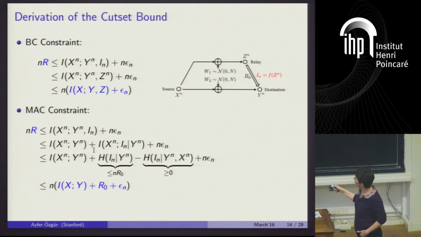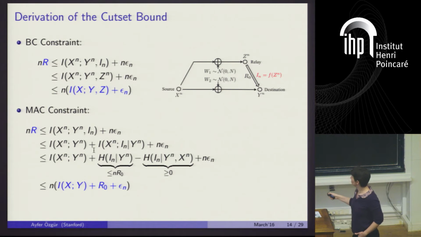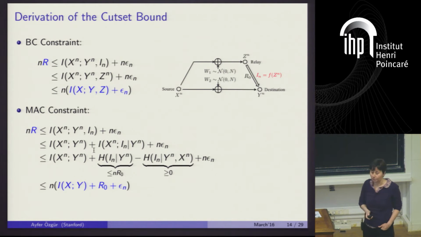In order to get the second bound, you start with the same expression, but now you will isolate this term, and then this is what you're left with, and you'll just write this as the difference of two entropy terms, okay? And you do something very simple. You say, this is an integer random variable that takes values from 1 to 2 to the nR0. So the entropy of this guy, even without the conditioning, can always be bounded by n times R0. And this is discrete entropy, so it can always be lower bounded by 0. Okay, and you simply, again, use a time sharing argument to single letterize this, and you get your MAC constraint.